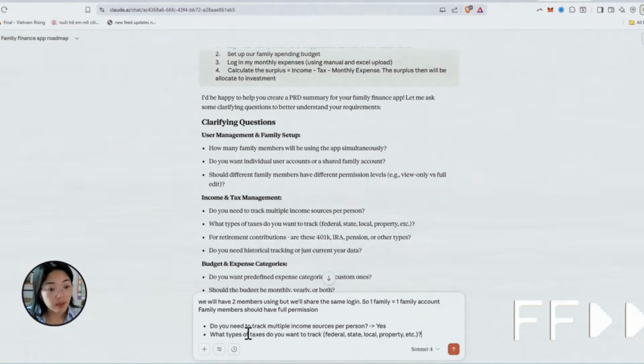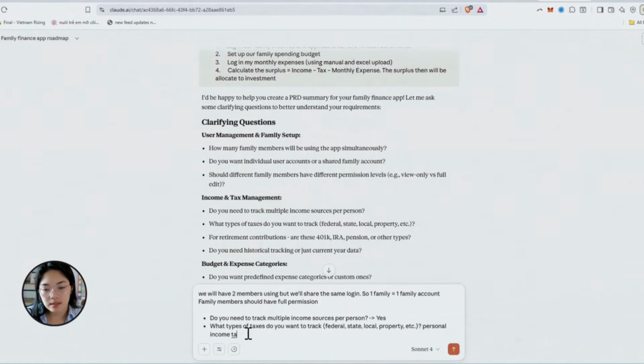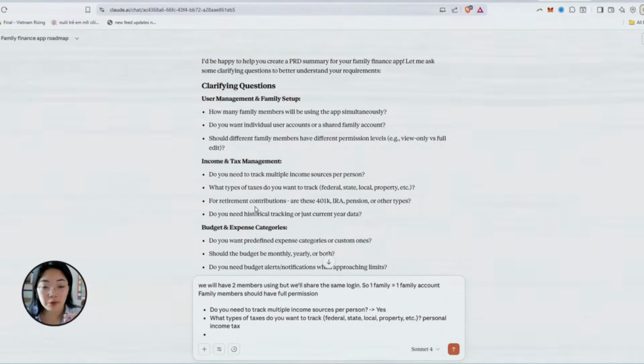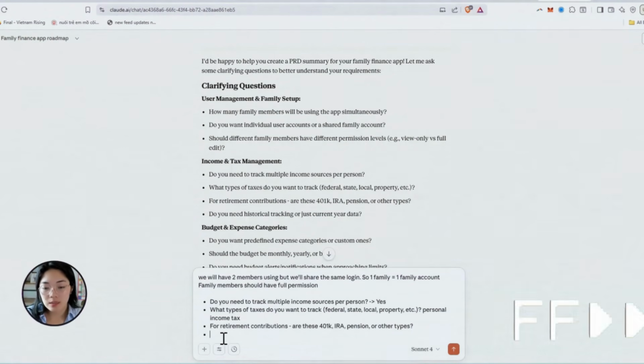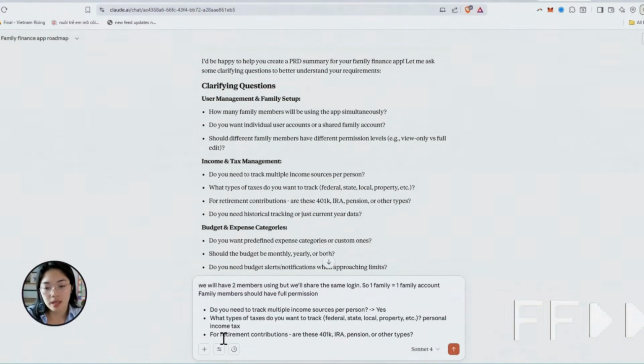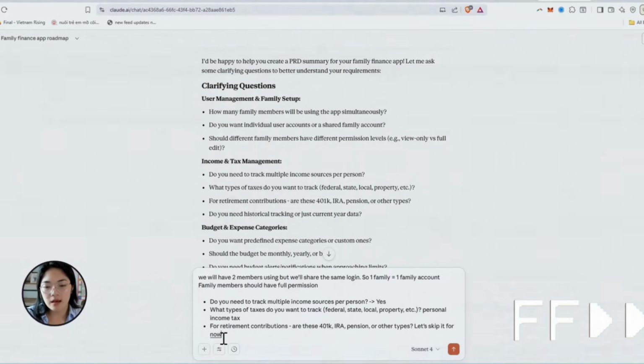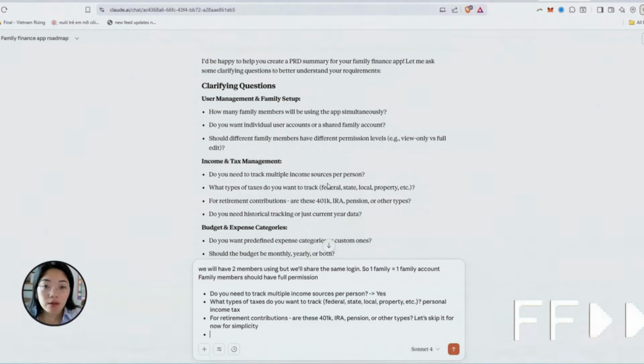For simplicity, at the beginning, we only did the personal income tax. Later on, I built more, but at the beginning, I'm just walking you through the most basic version of what I did. Retirement, 401k: yes, we have our 401k, IRA. At the beginning, I did not put my retirement in, so let's skip it for now for simplicity. Okay, and I'll tell you why in a little bit.